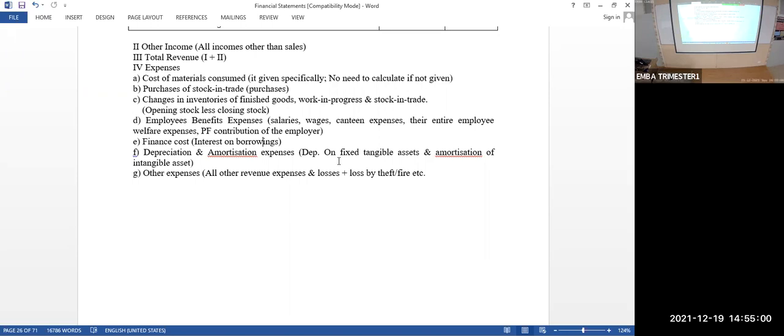This surplus you take, add the current year surplus together, minus any amount to be taken away as reserve. The remaining is the closing surplus. That surplus, and the reserve you take from the current year, should be added with the previous year surplus. Put together, it is called the accumulated surplus up to today. You add both together and show it in the balance sheet in the name of reserves and surplus. So this is the format of the profit and loss account and balance sheet.